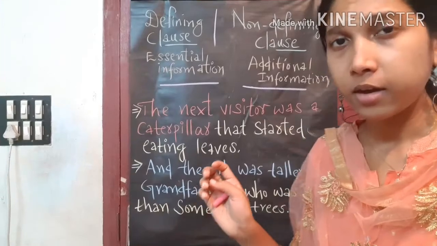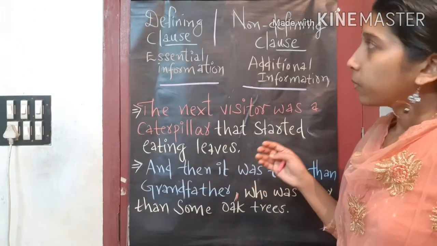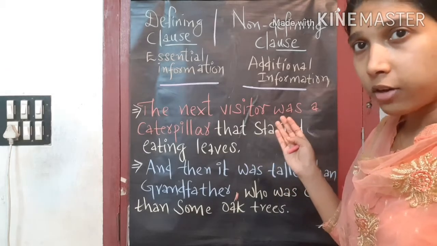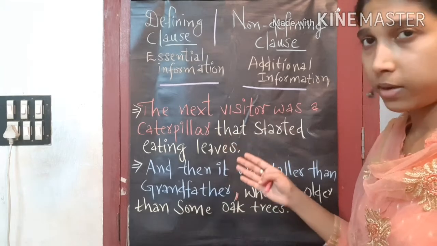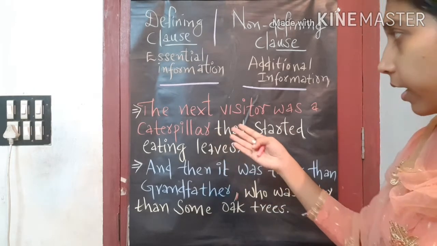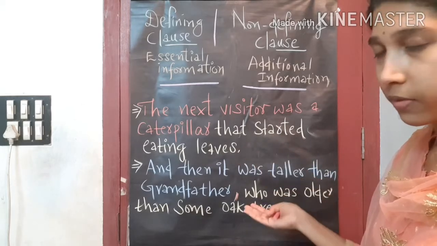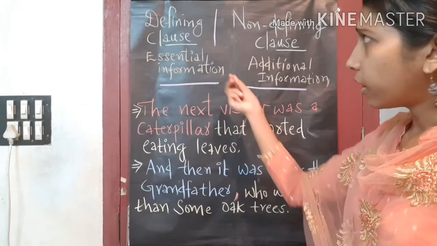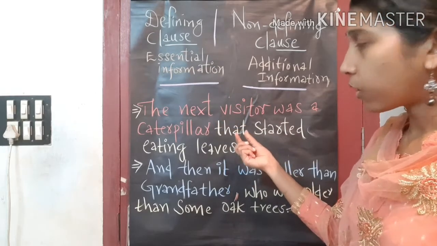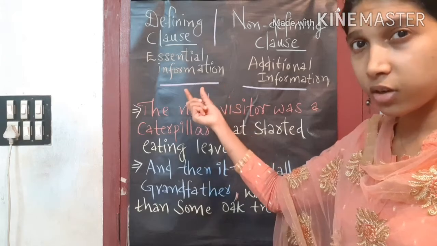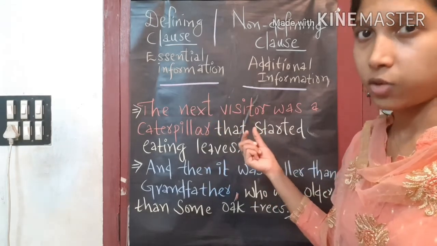Okay, let's see about defining clause and non-defining clause. What a defining clause and a non-defining clause are can be seen through some examples. These are the two examples. Let's see. The next visitor was a caterpillar that started eating the leaves. The defining clause is something which gives some essential information about the person or the thing that we are talking about.